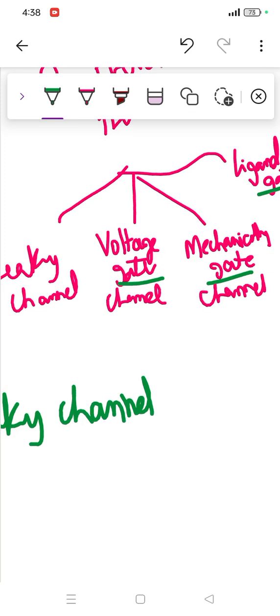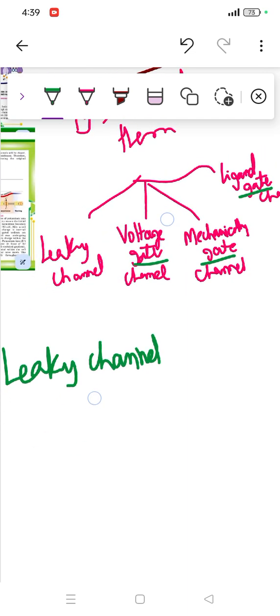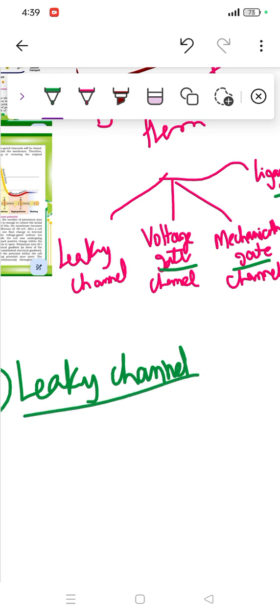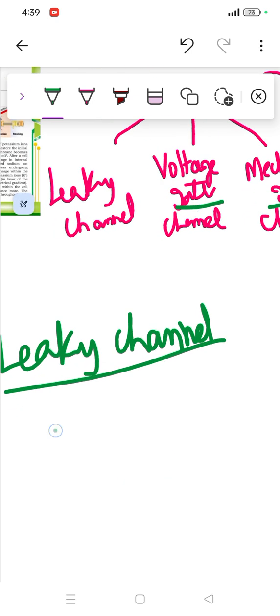A gate is a big structure which allows some things to pass but not everyone. Of course, if they are thieves, we don't want to open our gate, right? The same goes for these gates: sometimes they allow, sometimes they do not. So a leaky channel, which does not have the word gate, is always open.